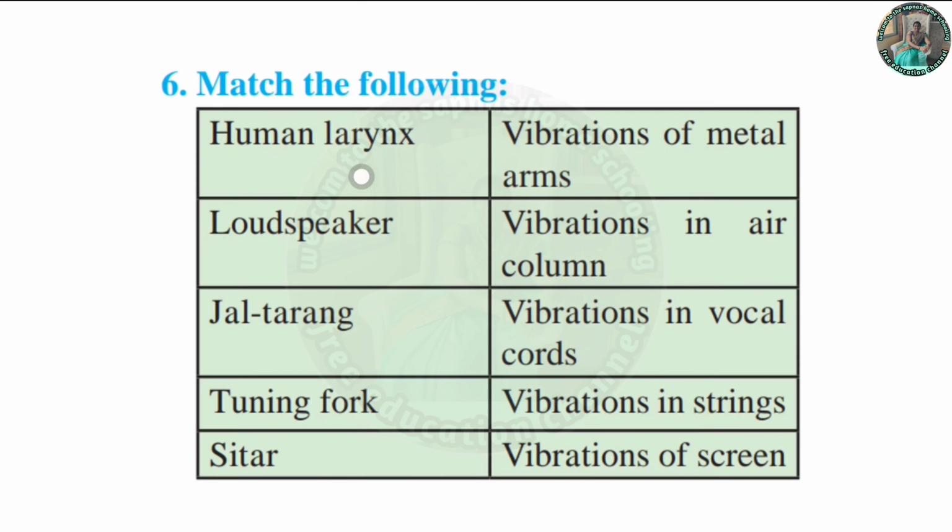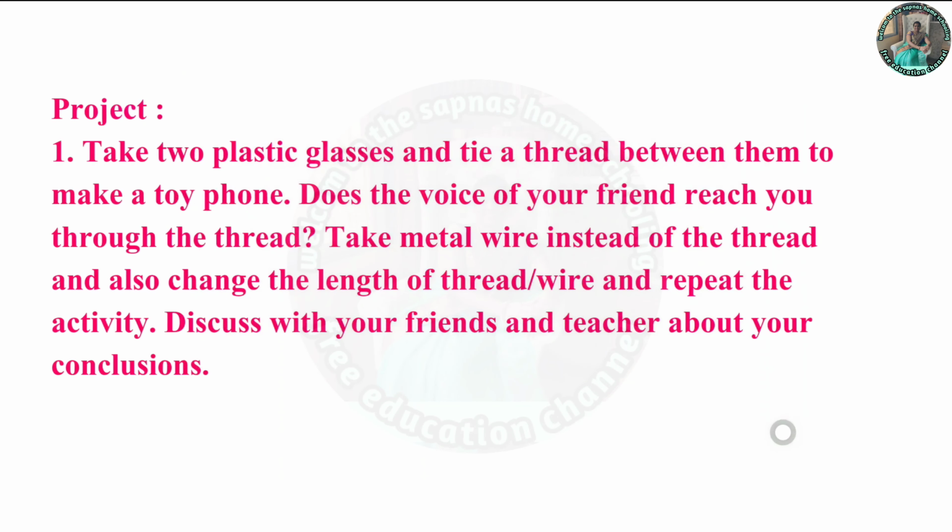Match the following: human larynx, vibration in the vocal cord. Loudspeaker, vibrations of screen. Jal taranga, vibrations in the air column. Tuning fork, vibrations of a metal arm. Sitar, vibrations of strings.